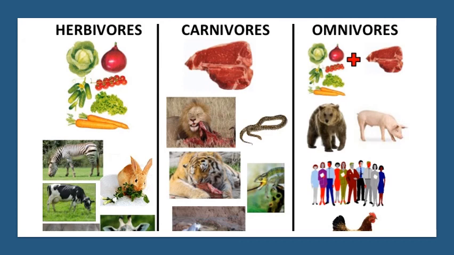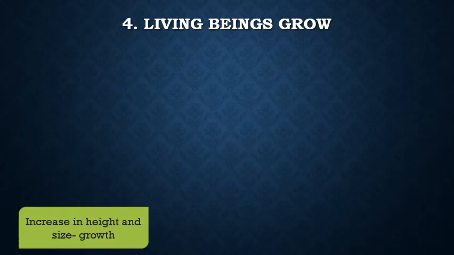They usually don't eat plants and plant products, so they come under one category called carnivores. Omnivores are, as you can see in the example, the hen, the man, the bear, the pig. We all eat different plant products and even the flesh. That's why we are called omnivores.